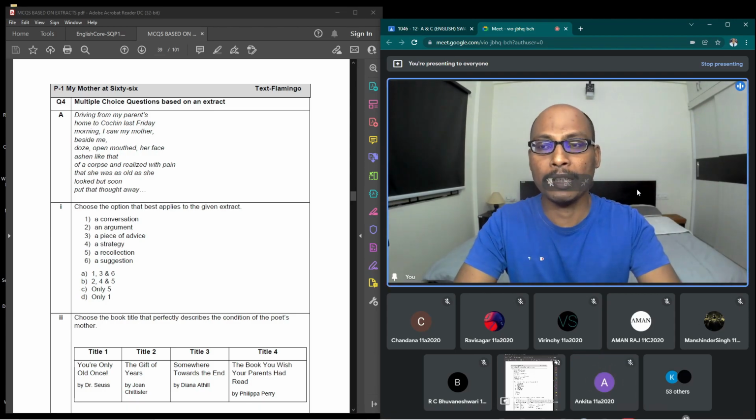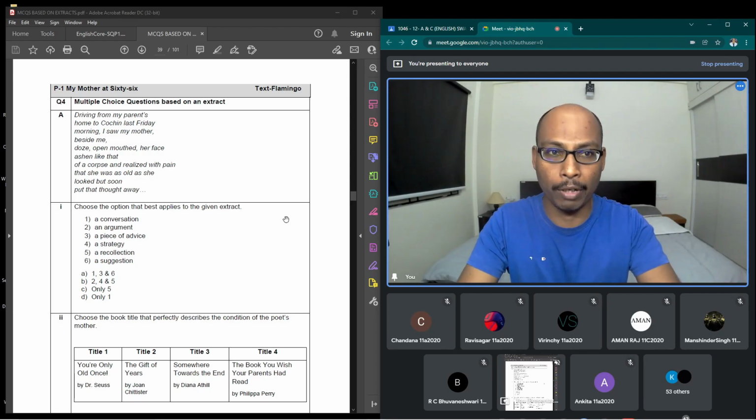Right. So at the end of the poem, what happened? She was hopeful that she would see her mother back when she returned. Okay, that is about the poem. In poetry, you need to be careful not only about the content of the poem, but you should be careful about the figures of speech used in that poem also. Simile, metaphor, and all those things.